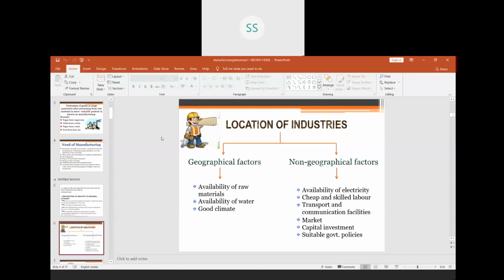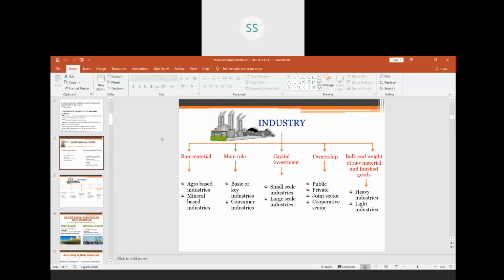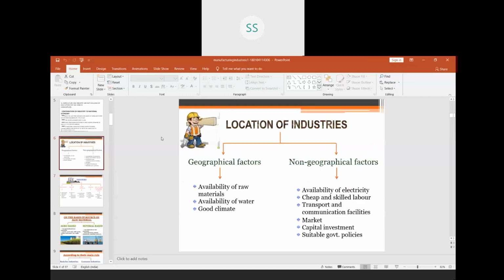And those areas, I'm coming up to the next slide, are called agglomeration economies. Now, what is agglomeration economy? It is an urban center where many industries tend to come together to make use of the advantages offered by the urban centers.